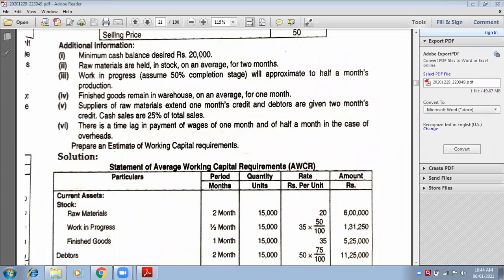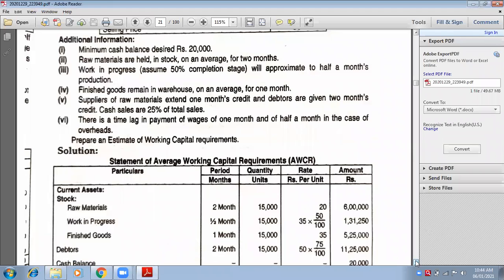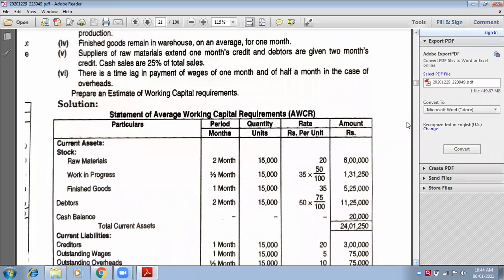It is not my current liability. Have you written cash? Come on, give me answers quickly. Yes, ma'am. Okay. Write down in the outer column, the amount column, cash 20,000. Last column means amounts column.